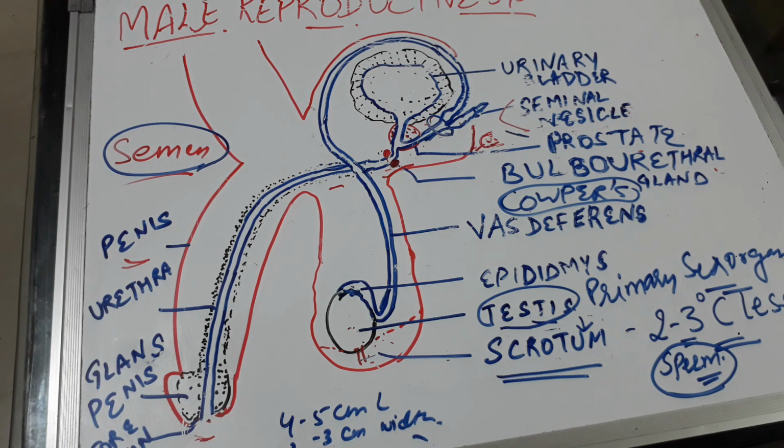So we have talked about the primary sex organ, which was the testes, which secrete the male gametes, and the secondary sex organs, that are the prostate, seminal vesicles, vasa deferentia and penis, right? So what is the basic function of the male reproductive system? That is spermatogenesis, that is the production of sperms, and also the production of male sex hormones like testosterone. The copulatory organ, that is the penis, will transfer sperms into the vagina of the female during copulation, right?